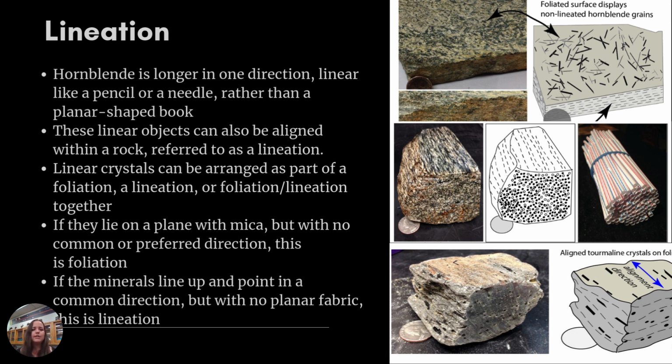So linear crystals can be arranged as part of foliation, but not all foliation is lineation, if that makes sense. If they lie on a plane, with a mica for example, with no common or preferred direction, this is just foliation. It's not lineation. So we basically need all the same mineral aligning, kind of like those straws lined up, in order for it to be considered lineation and not just foliation.